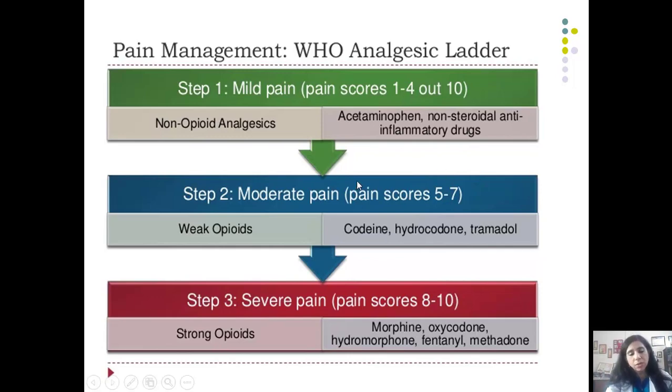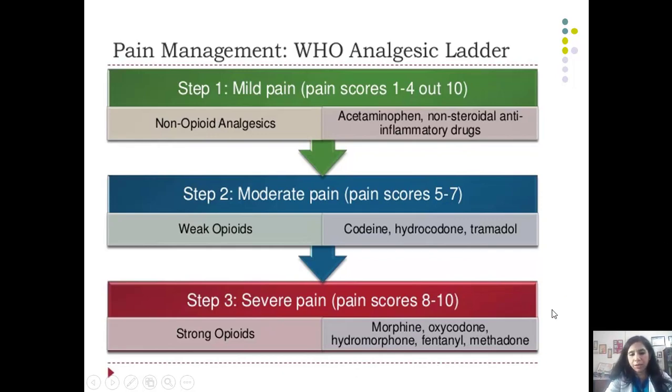We have already studied that, students. Now, if the pain relief is uncontrolled by that, we go to a higher step 2, which is moderate pain scores of 5 to 7, and we can start here with the weak opioids: codeine, hydrocodone, and tramadol. And still, if the pain relief is not adequate, we can go for step 3, which is severe pain scores between 8 to 10, and stronger opioids may be indicated here: morphine, oxycodone, hydromorphone, fentanyl, and methadone.